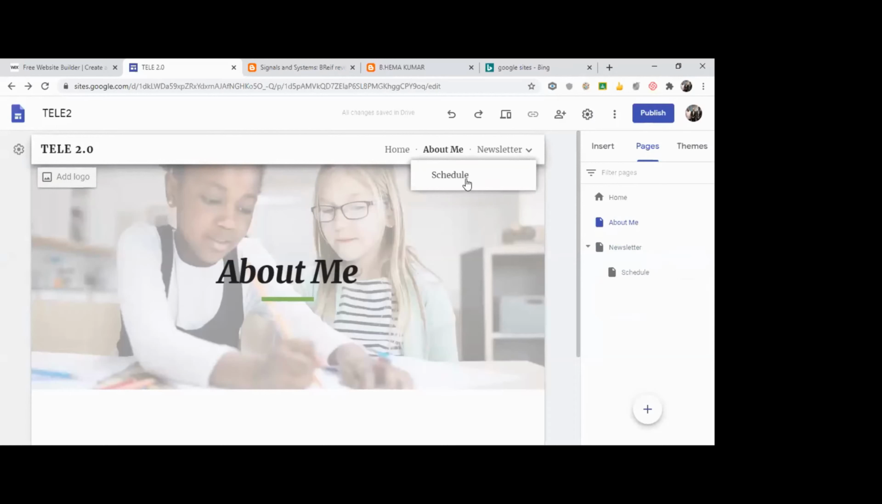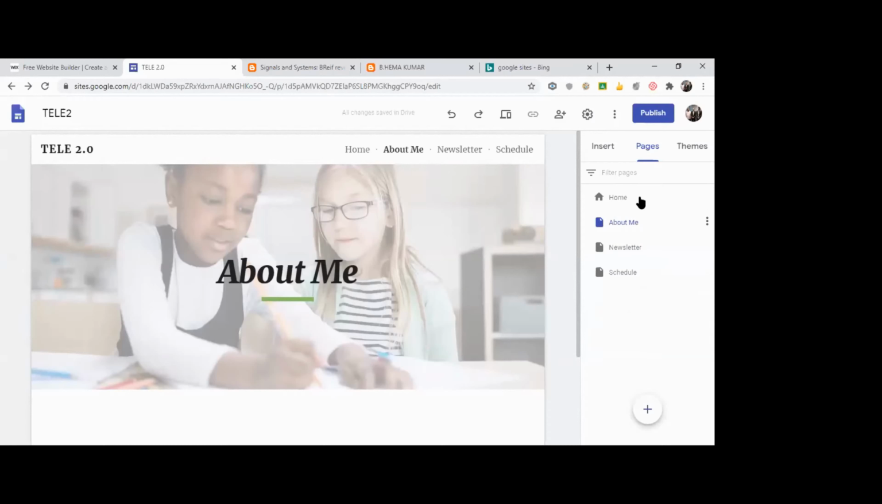Newsletter, you have a sub page schedule. It will not be visible on the main tab. Again, if you don't want to do it in that way, I want schedule back in the original position. Again, click, drag it, drop it in the front place. That's it. You'll get it in the main tab.